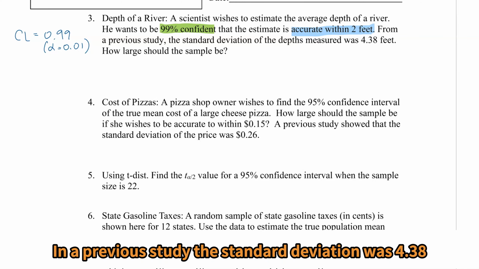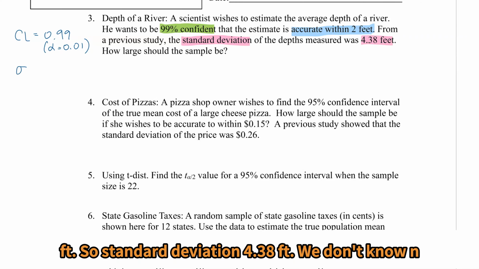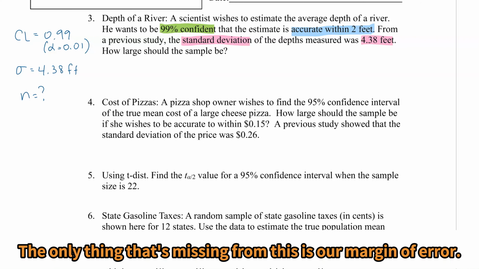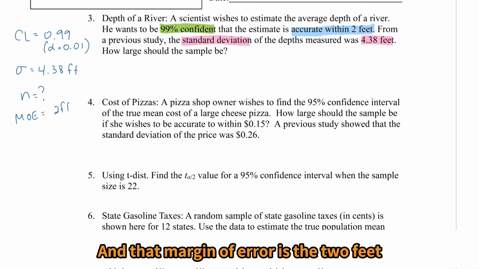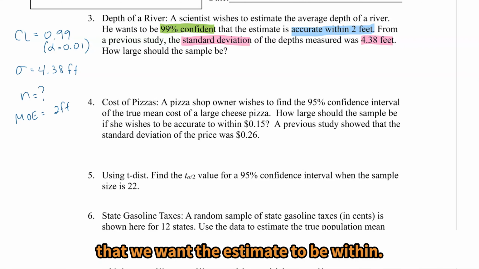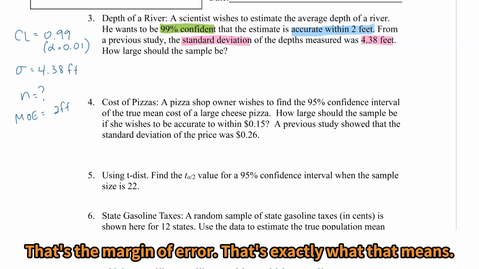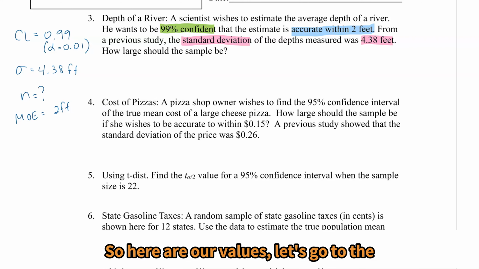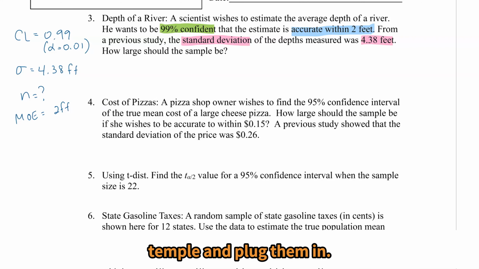In a previous study, the standard deviation was 4.38 feet. So standard deviation, 4.38 feet. We don't know n. The only thing that's missing from this is our margin of error. And that margin of error is the 2 feet that we want the estimate to be within. That's the margin of error. That's exactly what that means. So here are our values. Let's go to the template and plug them in.